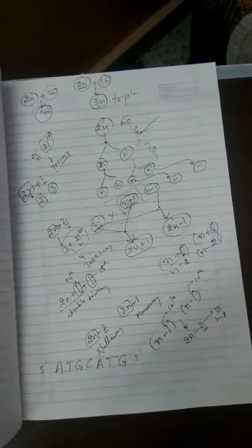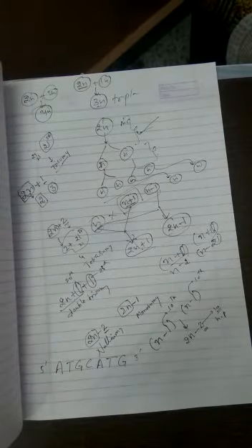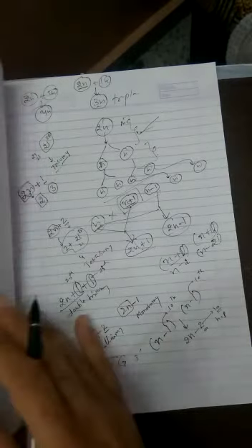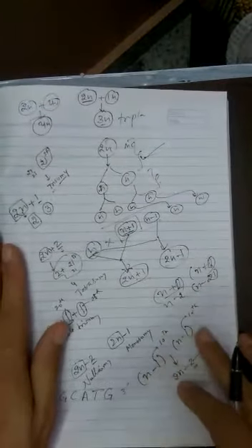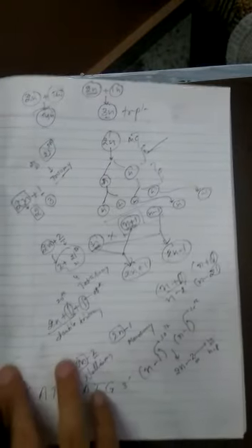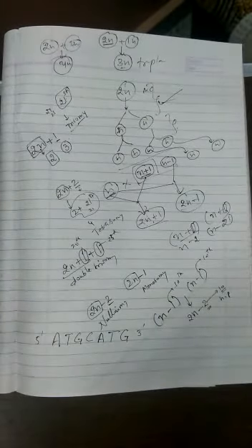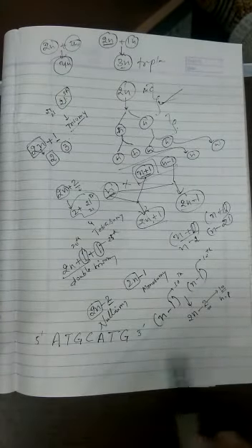We don't write the complete DNA, because nitrogen bases are the only variable part. The phosphate group will be the same, and in the same manner the ribose sugar or deoxyribose sugar is going to be the same. So the only variable part is the nitrogen bases, so we only mention A, T, G, C and so on.